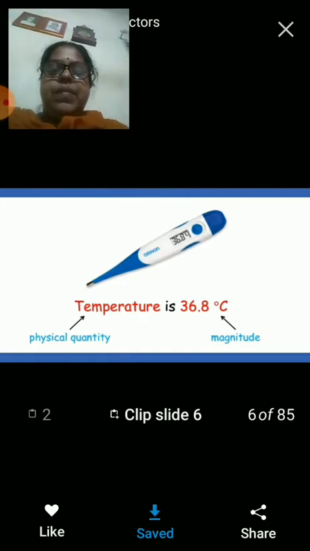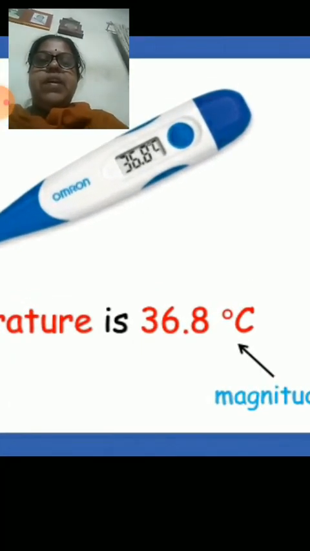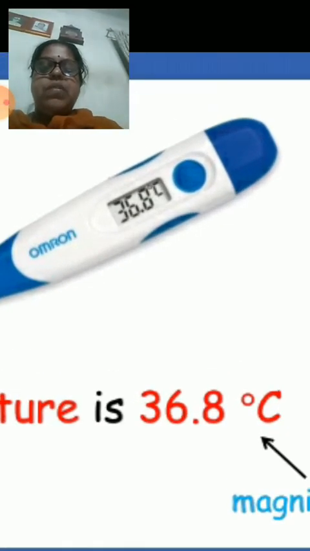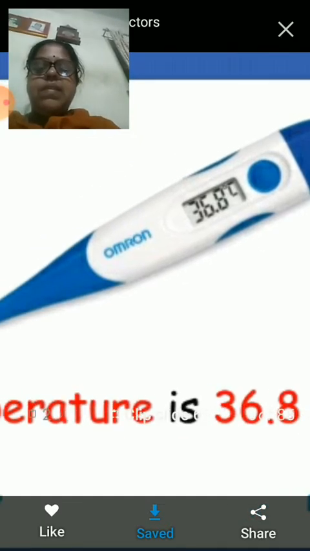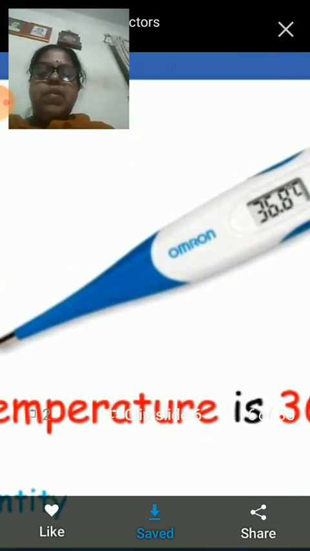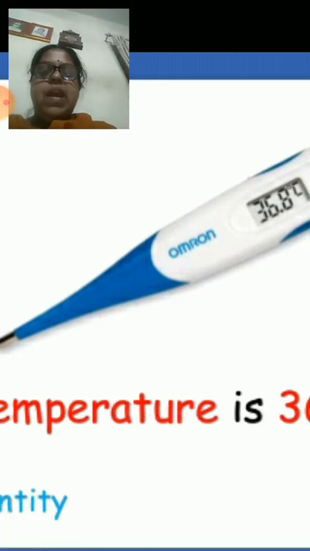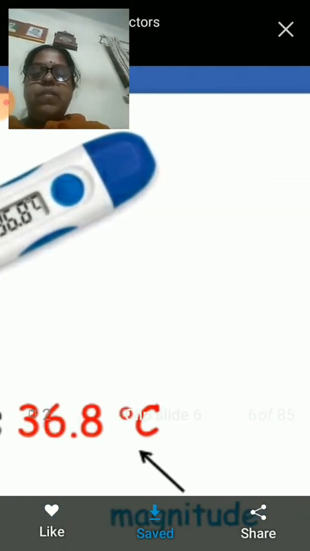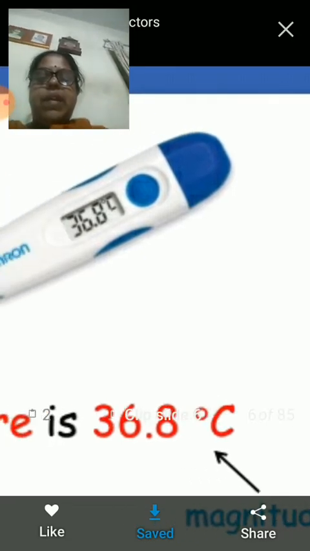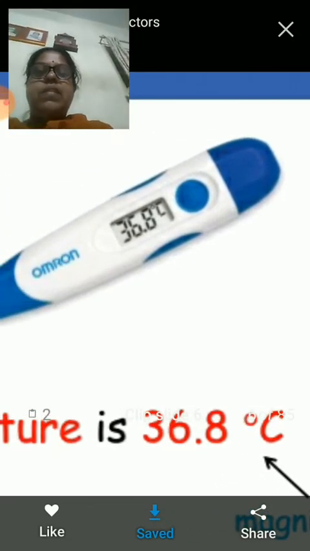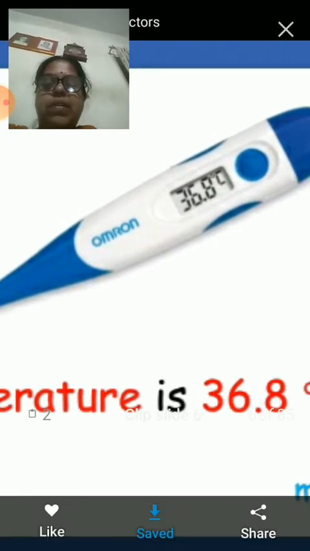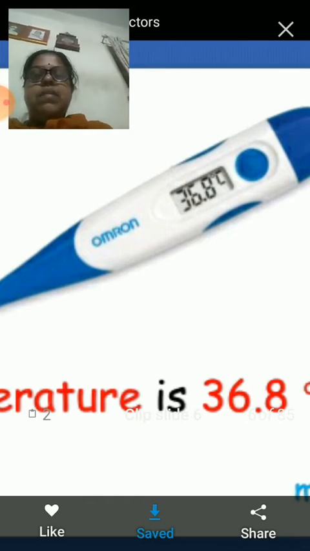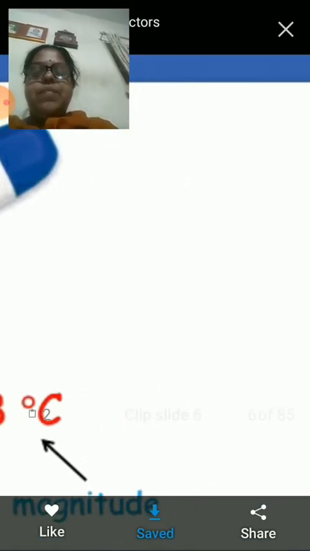Next slide. In this corona pandemic, everybody is very worried about body temperature. What is the temperature shown by this thermometer? It is 36.8 degrees Celsius. Temperature is again a measurable quantity, and therefore it is called a physical quantity. The magnitude assigned to this physical quantity is 36.8 degrees Celsius, because this thermometer is reading 36.8 degrees Celsius. So, understood now what is the physical quantity and what is the magnitude. First we have discussed length, then mass, then time, then temperature.